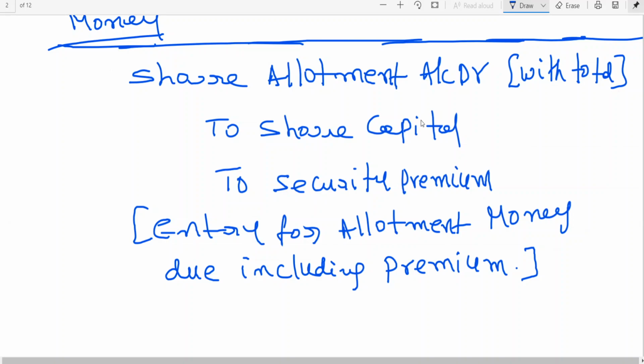If the premium is included in allotment money, you debit allotment. If premium is included in application, you debit share application. If premium is included in call money, you debit call money. Whereas the credit aspect is same. Okay.